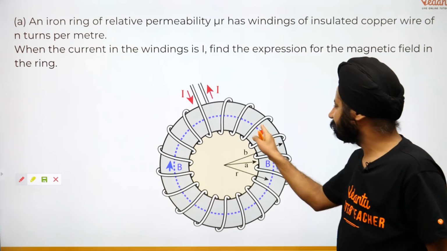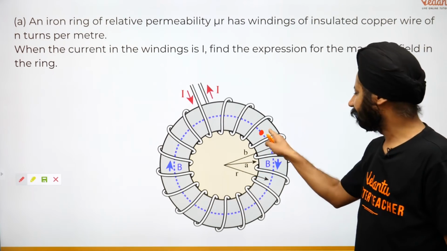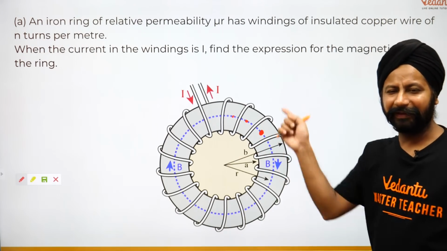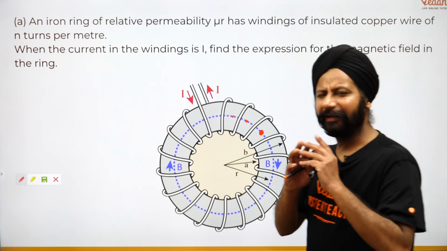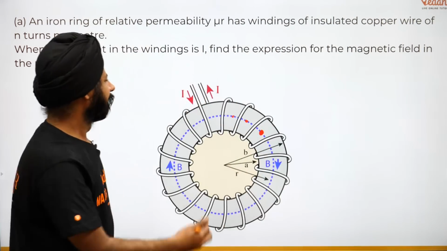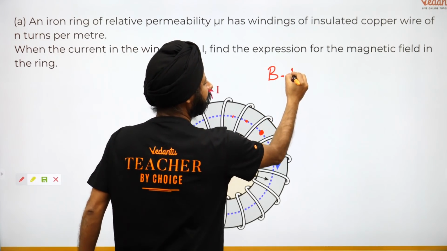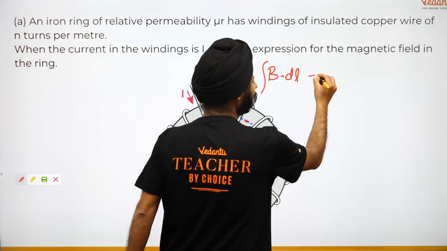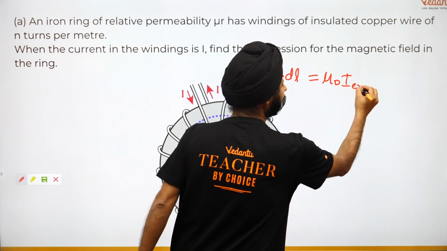So what I do is, first of all, I draw Ampere's loop. Ampere's loop is going to be a symmetric loop. Whatever is the magnetic field here is the magnetic field here, is the magnetic field here, because they are all the same, symmetric except for the direction. Then you start writing the Ampere's law. Okay? So integration of B dot dl is supposed to be equal to mu naught times the current enclosed. You can write it as enclosed.